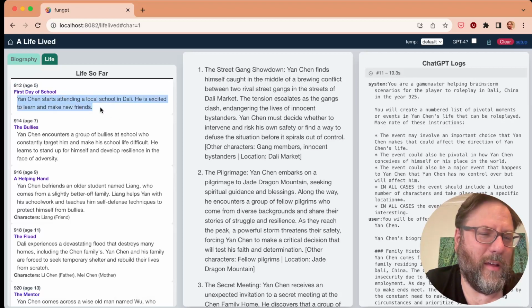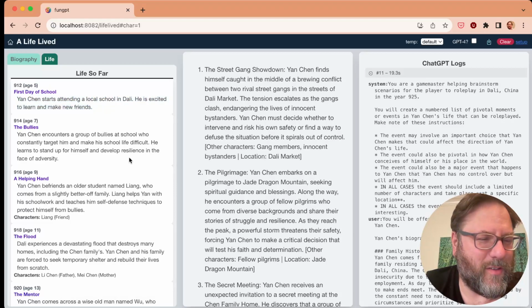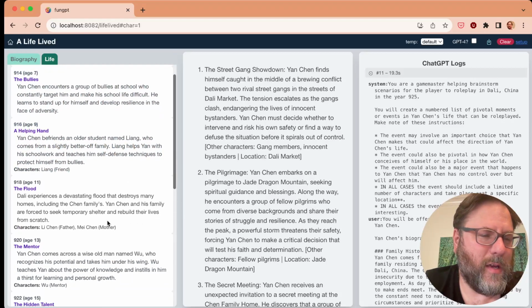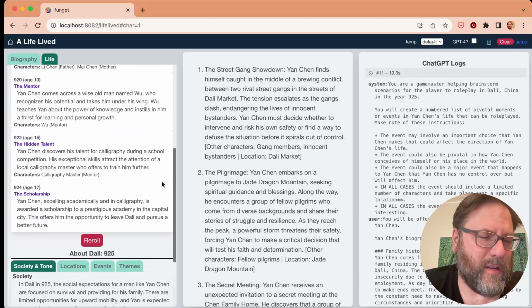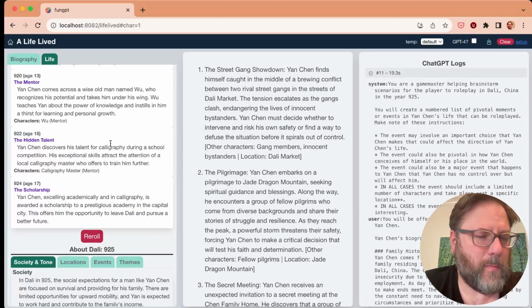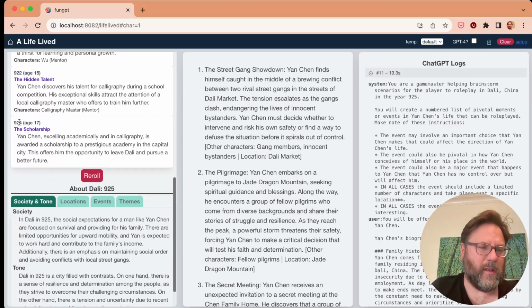This is a problem. I suggested to GPT that people don't generally go to school before 5 because it was sending 3-year-olds to kindergarten and such. Now it sends everyone to school, which is not realistic in many situations. So some prompt adjustments will have to happen there. But here we have some events that happen. Some characters emerge from these events, and so on up until the age of our thing that happens here.